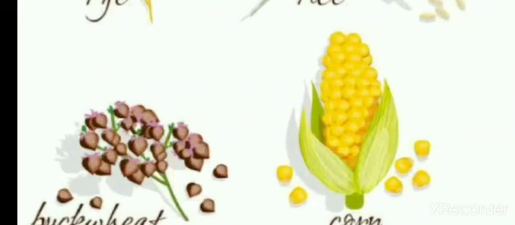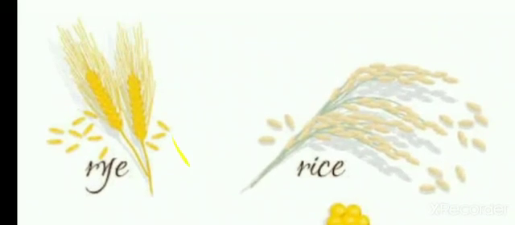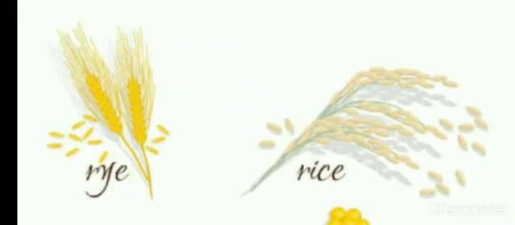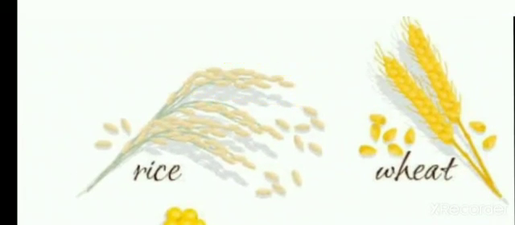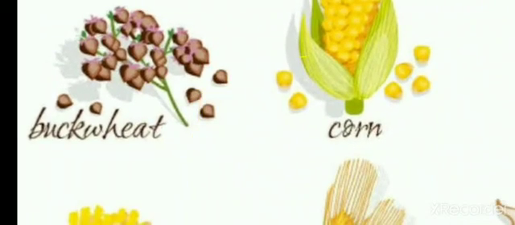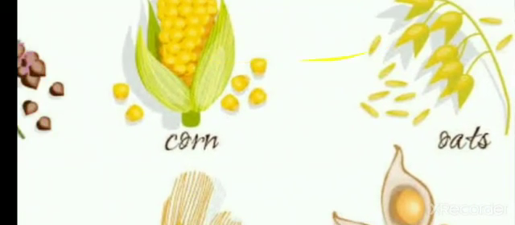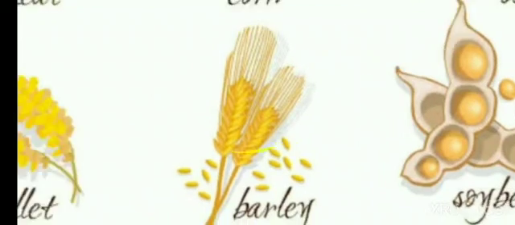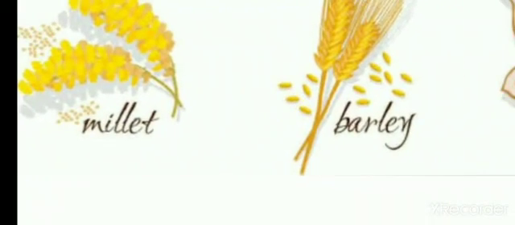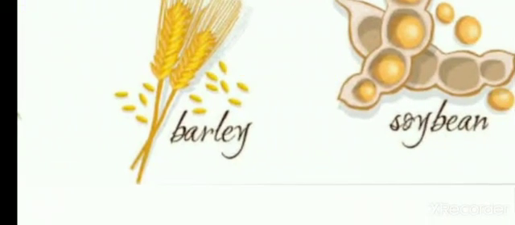I will zoom the older slide also. So you can see the rye here, which is a cereal. The examples of cereal are rye, rice, wheat, buckwheat, corn, and oats. These oats are responsible for the proper functioning of brain. In oats there is something called walnut. This walnut helps in the good functioning of brain. And another example for cereal is millet, barley, and soya bean.